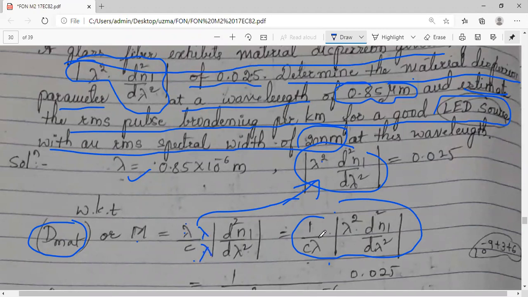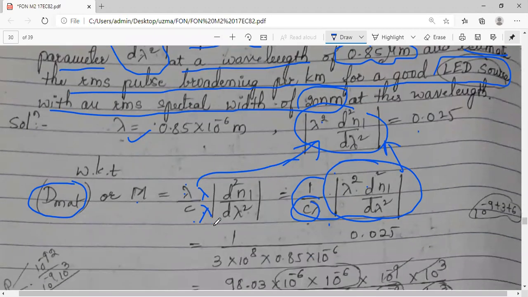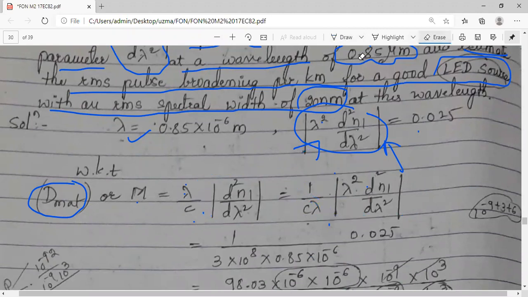Lambda square by C lambda. C lambda I keep outside, lambda square I can take inside, and this value resembles the given parameter, right? I have rearranged the equation for M in such a way that it resembles the given form. So this I can put as 0.025. So substitute it as 1 by C lambda into this.